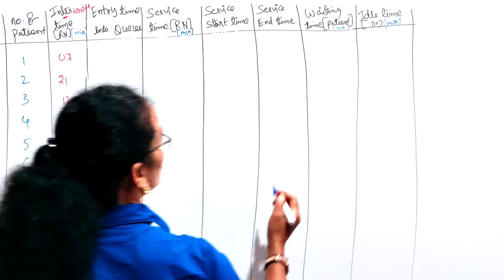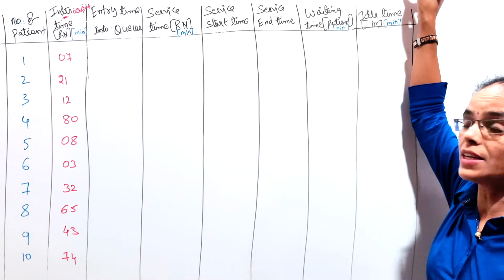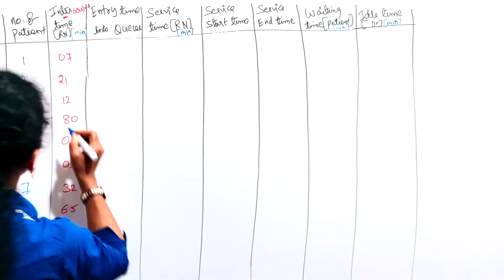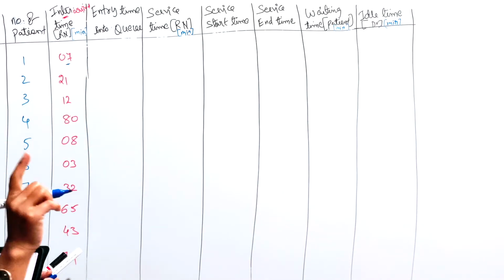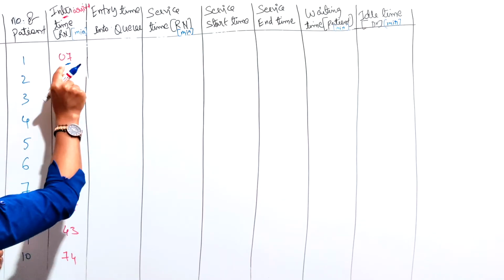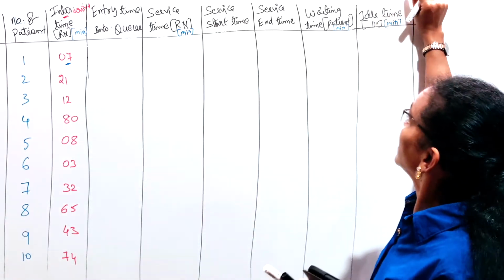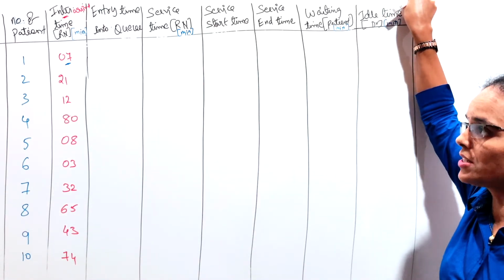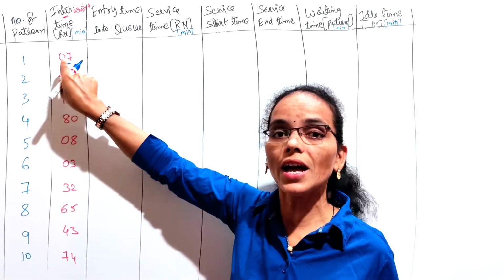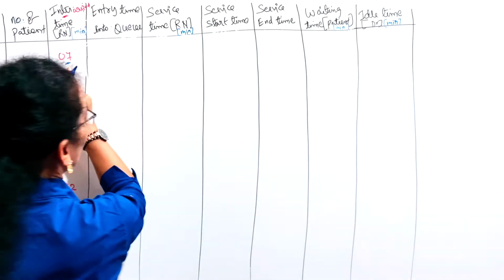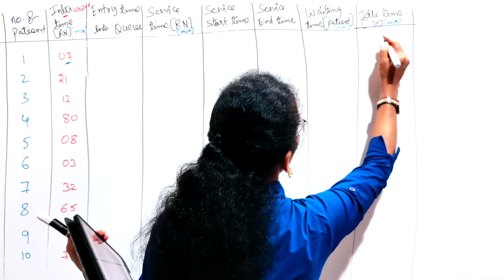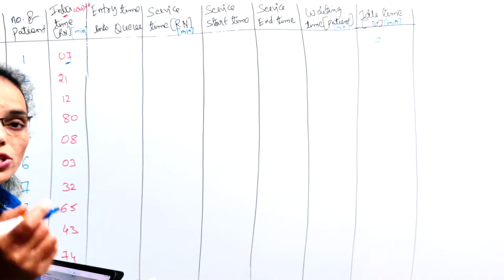We assumed that the dispensary, the hospital, has started giving services at 8 a.m. in the morning. Right? The first patient has arrived for the service of the doctor after 7 minutes. In the sense, the doctor was waiting. The doctor was available from morning 8 a.m. onwards, but the patient reached the dispensary at 8:07. This is the doctor idle time. The doctor was waiting for 7 minutes for the patient to come.